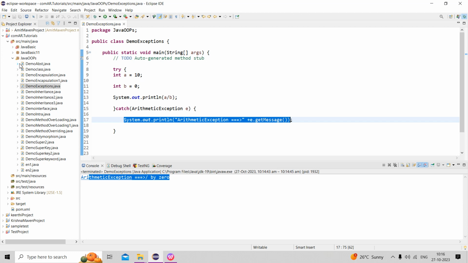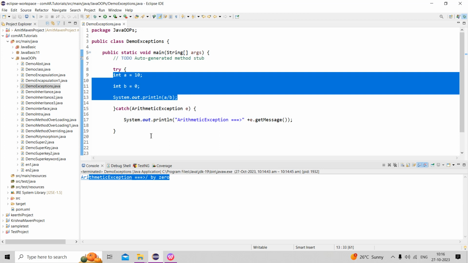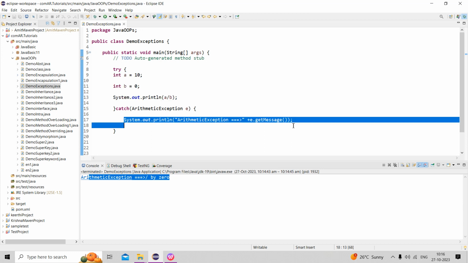When the exception occurs, the rest of the code inside the try block is skipped, and the statement inside the catch block is executed.